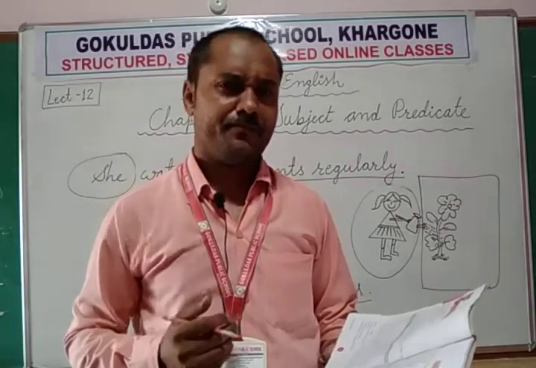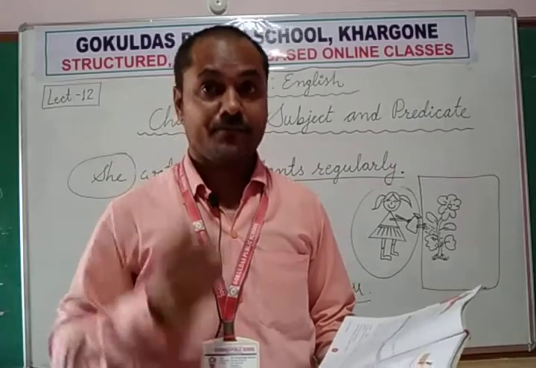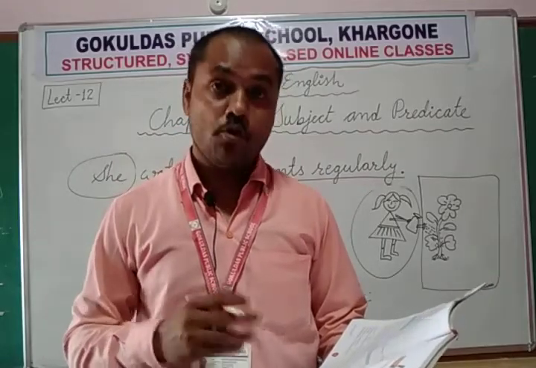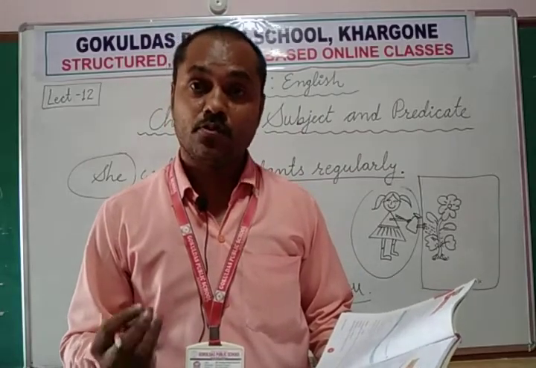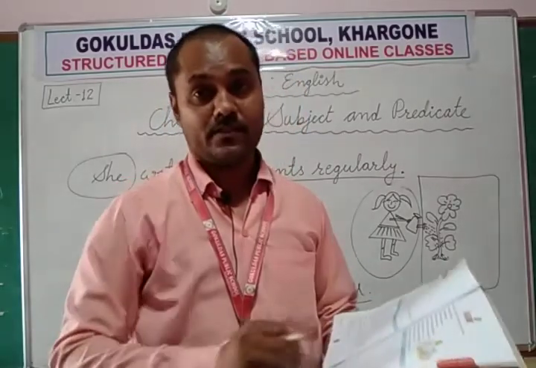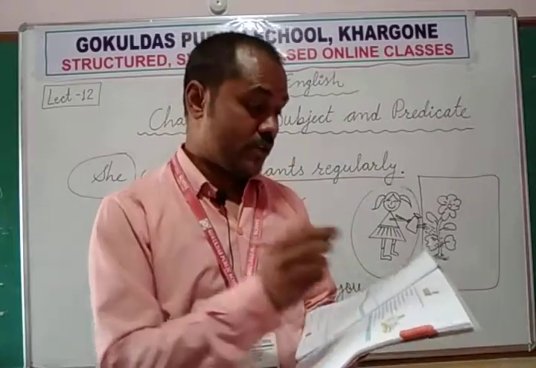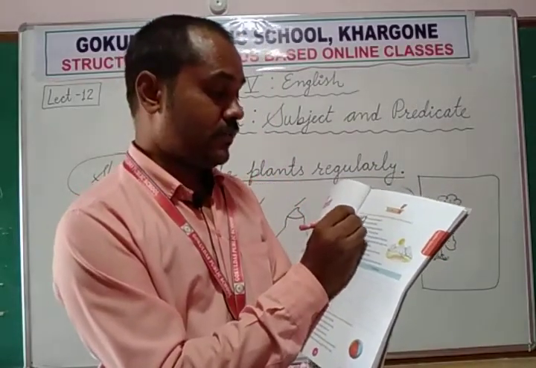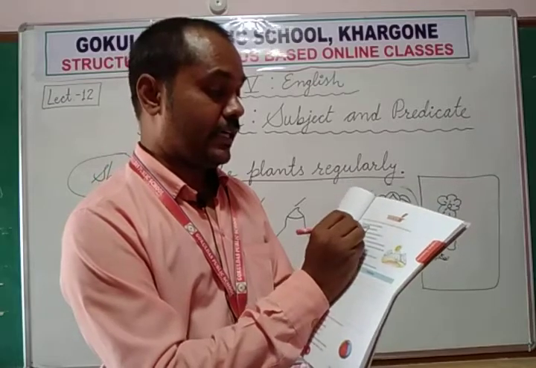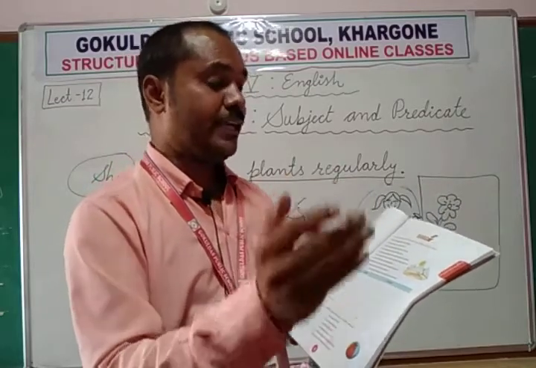Intelligent means very bright, very wise, very clever. So these students, whom are we talking about? We are talking about students, but these students. So these are two words. I am going to circle these students and underline are very intelligent.